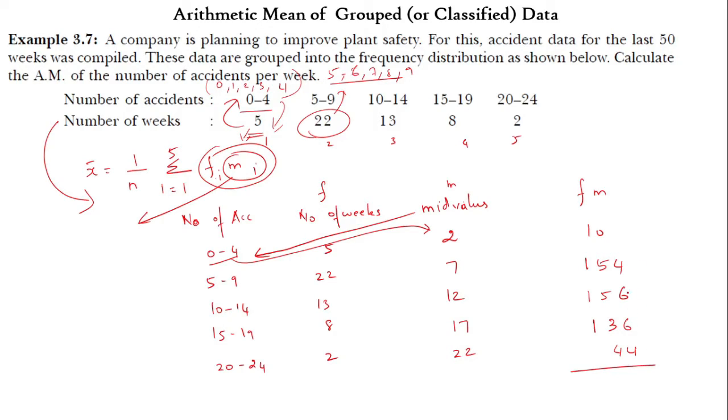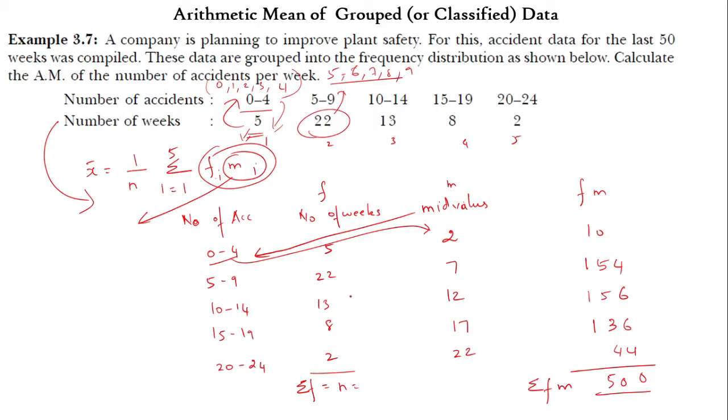We have to add up all those things. Now add up all the values in the frequency. This is the summation of f into m, and the summation of f is n.